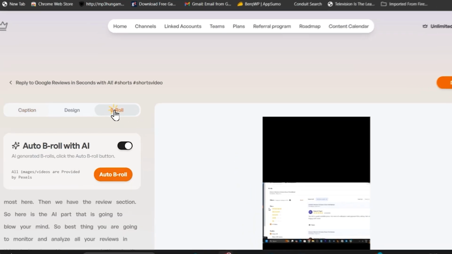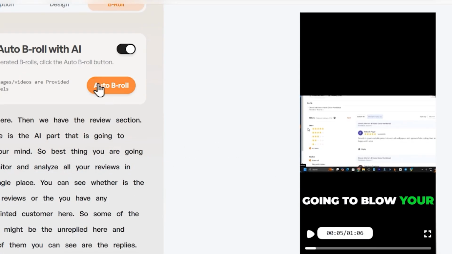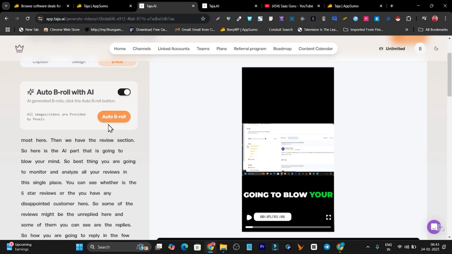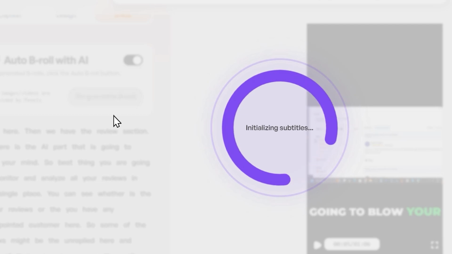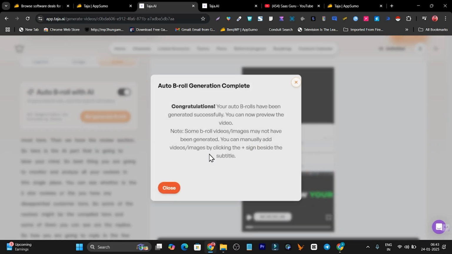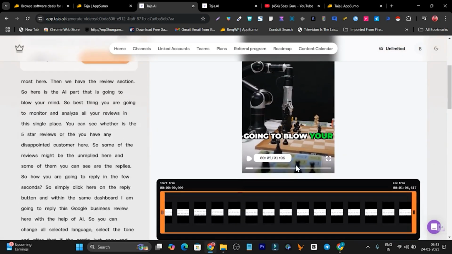Okay, now I want to add the b-roll support. So simply go to the b-roll section and click on this auto b-roll. It is giving me something like a pulsing kind of effect, so I don't know why. So let me simply click on adding b-roll. Now it will start initializing the captions, and based on a few captions, okay, the b-rolls have been successfully generated. You can now preview the video. So let me close this and preview the video.